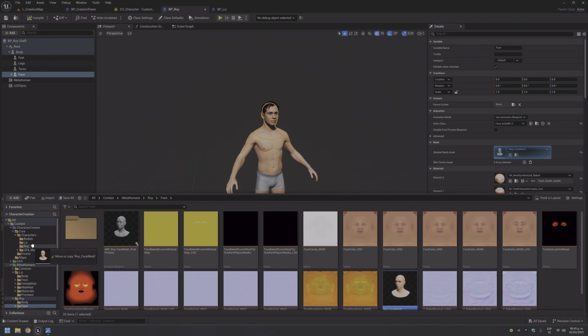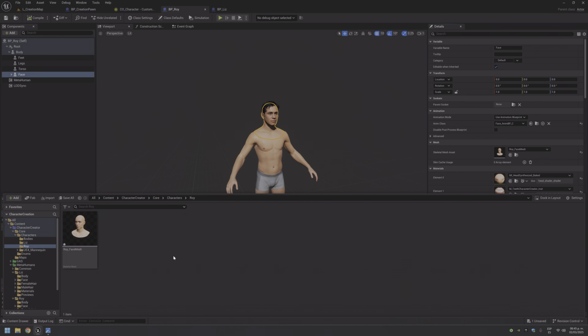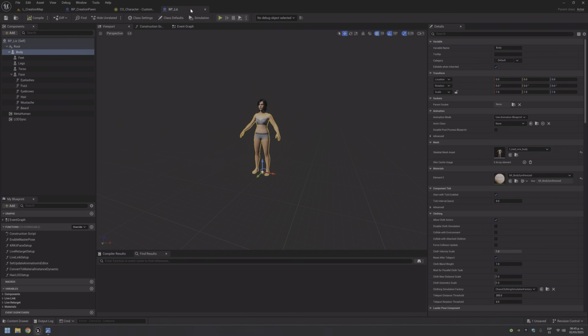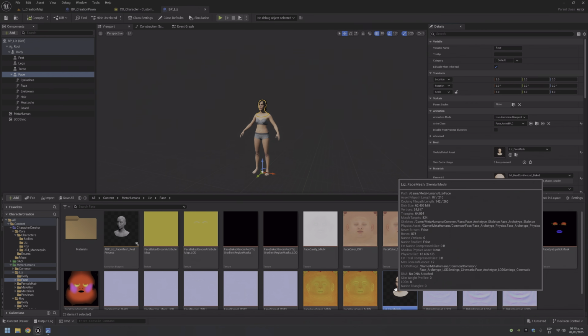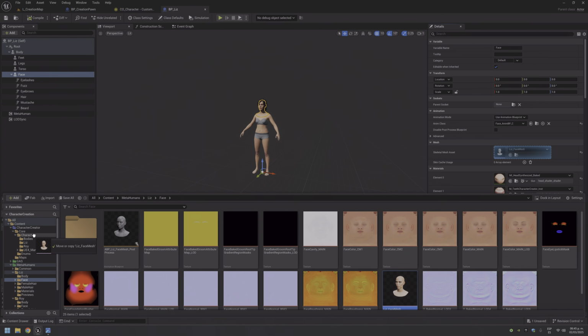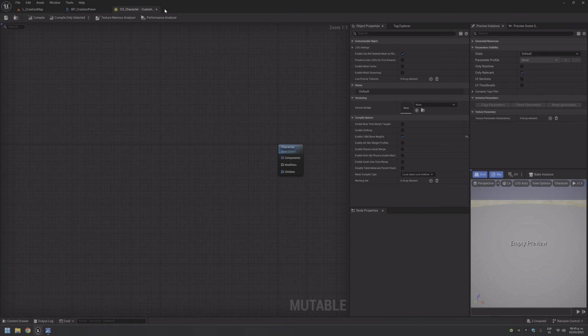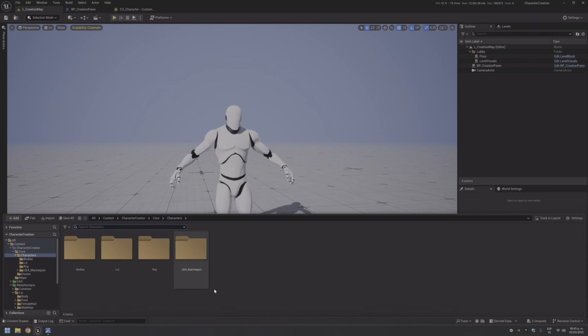I will copy this into character creation, core character, bodies, Roy. Copy here. I have my copy. Close this. Liz. Face. The same thing. Character creation, core character, Liz. There. I can close this. And now I have my two bodies and the head of Liz and Roy.